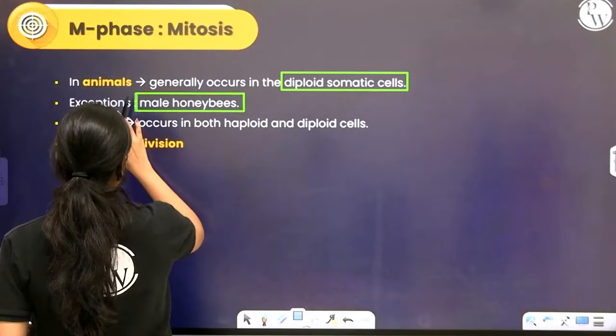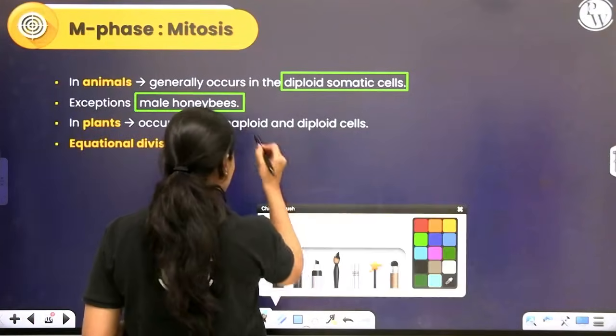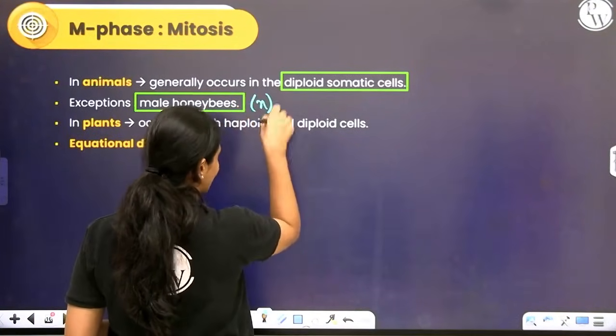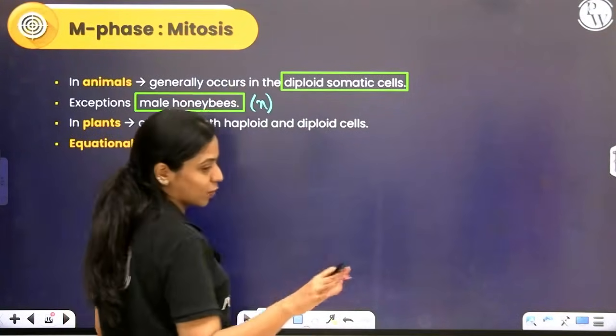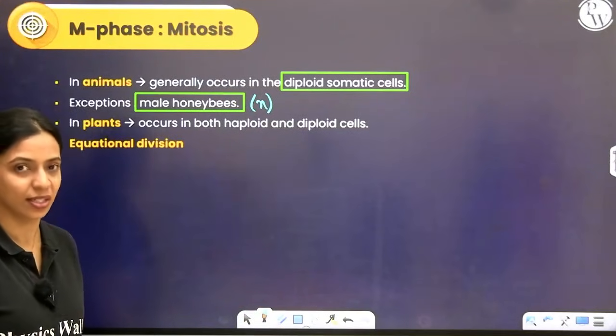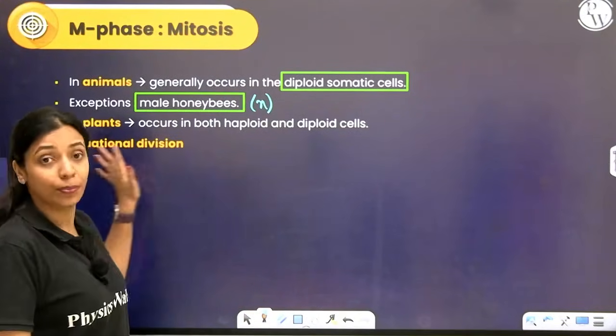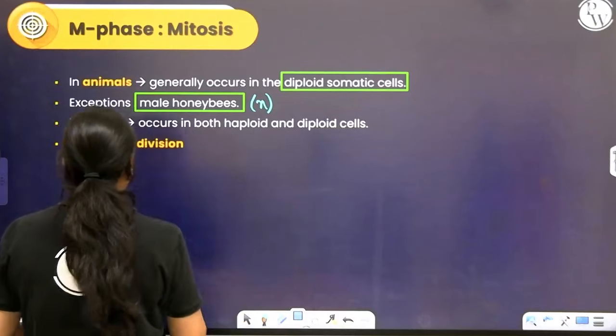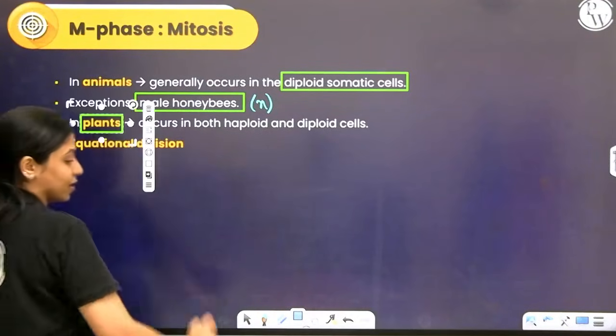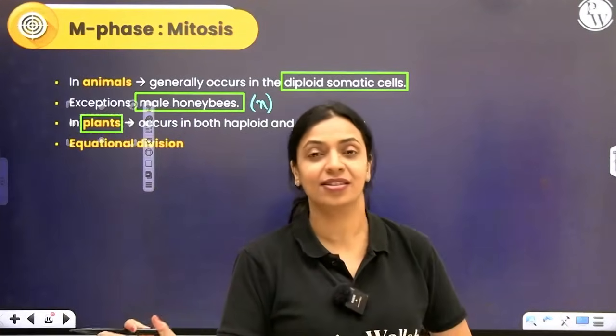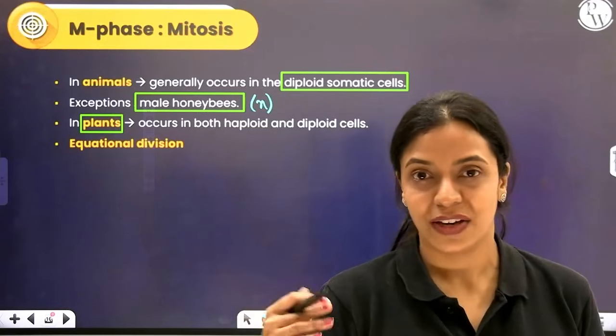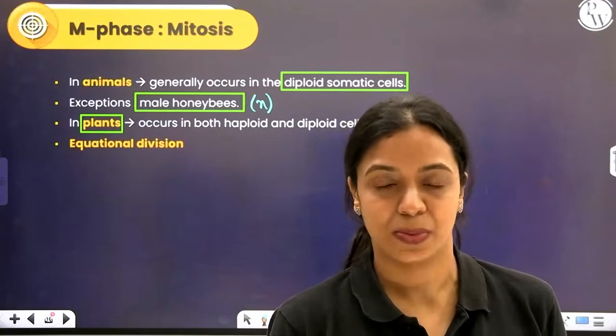Example, male honeybees. Male honeybees are themselves haploid. Therefore, even in haploid cells and male honeybees, mitosis will take place, but otherwise mostly it happens in diploid cells. But in plants, it can happen both in haploid and diploid cells. Remember, we learnt about various types of plant groups, bryophytes, pteridophytes, gymnosperms, algae, angiosperms and all of that.